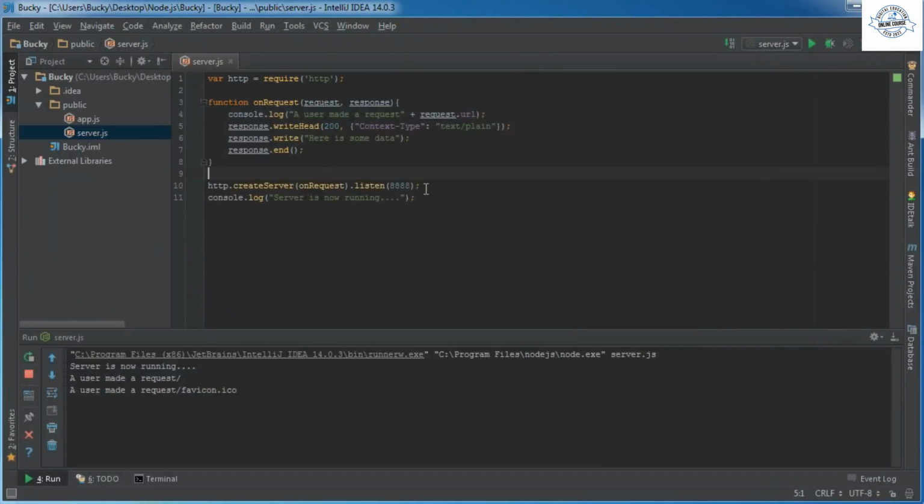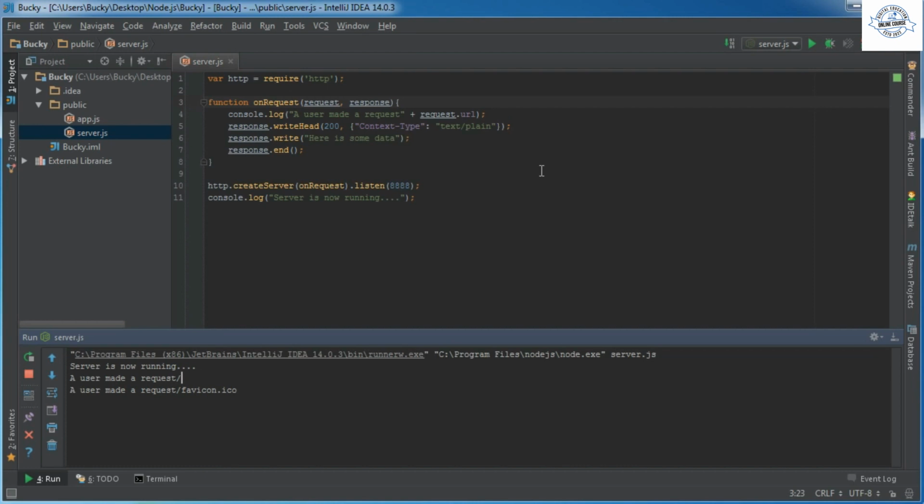It was pretty much listening for a user to connect, and whenever they connected, it just logged out "user made a request," and then it printed the URL of what web page they were trying to access. So it says, okay, user made a request, and the user made a request favicon. You see, I only refreshed the page once, or tried to connect to it once, so why did it make 2 requests? And this is the thing I wanted to point out, and it tricks a lot of people up.